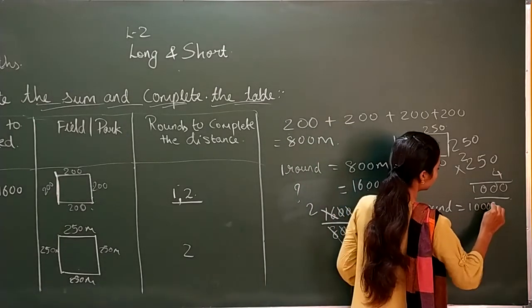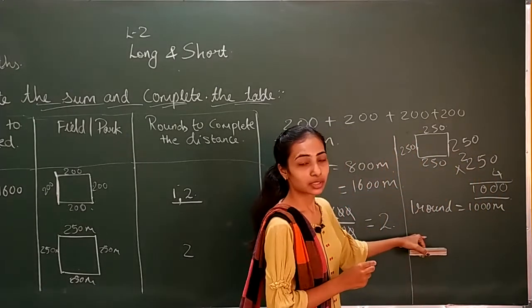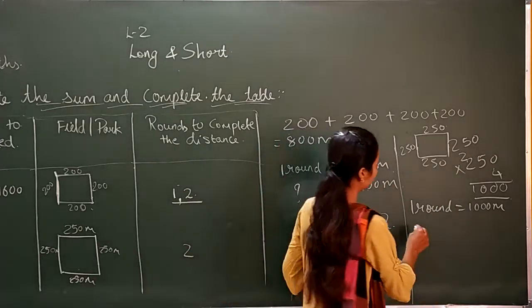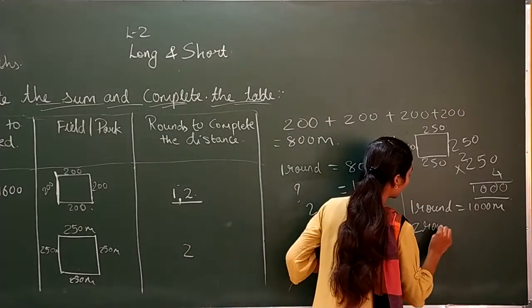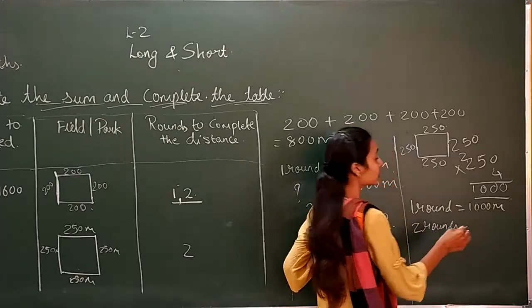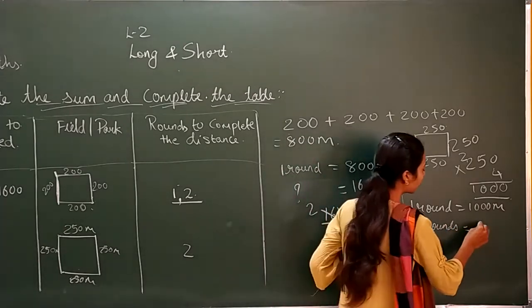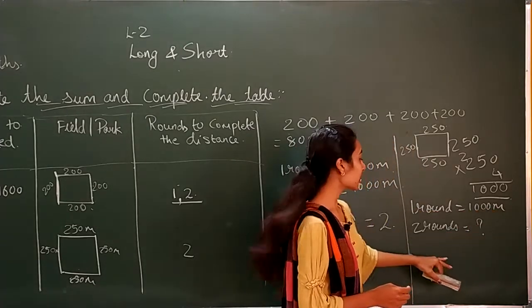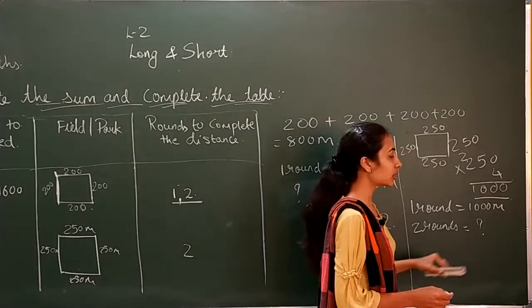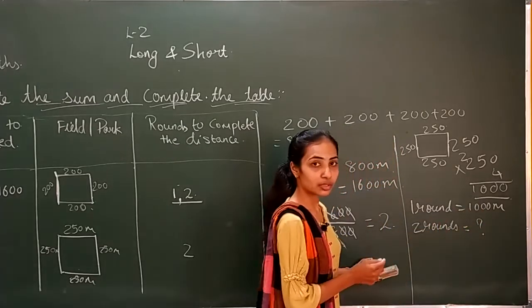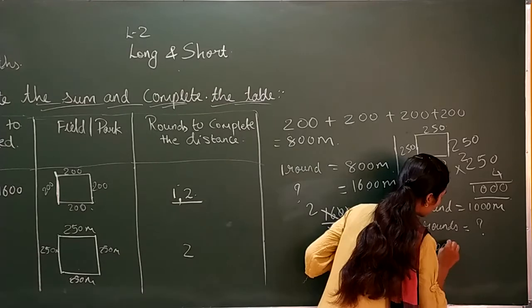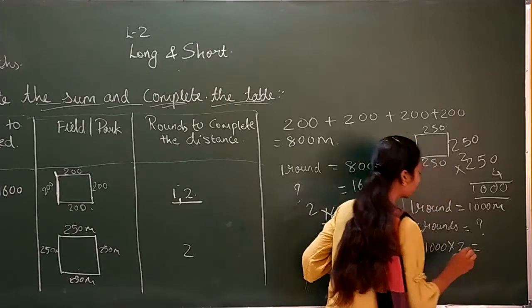How many rounds are they completing? They are completing 2 rounds. So we will write rounds here, and the distance we have to find is how much distance they complete. 1 round is 1000 meters, then 2 rounds will be how many meters? Now this is in cross, so it will get multiplied. 1000 multiplied by 2.